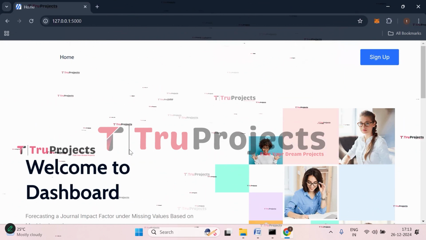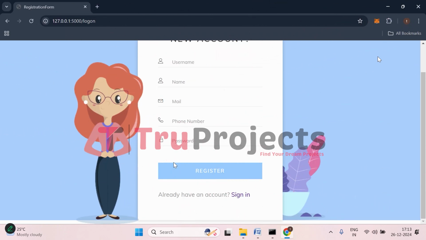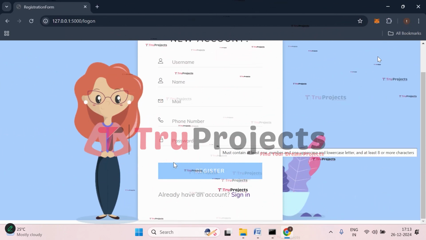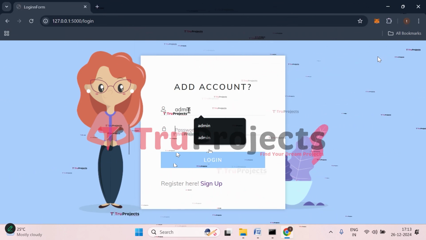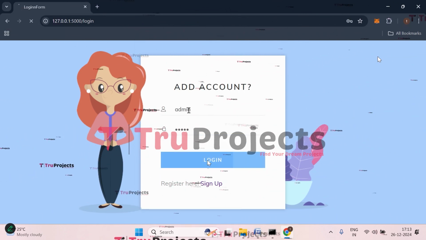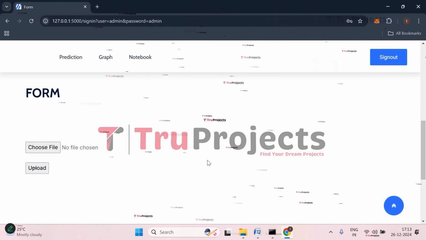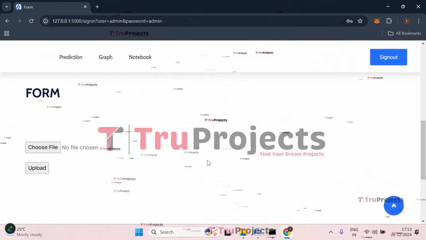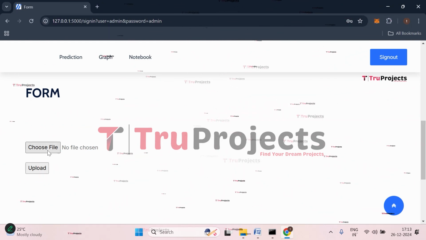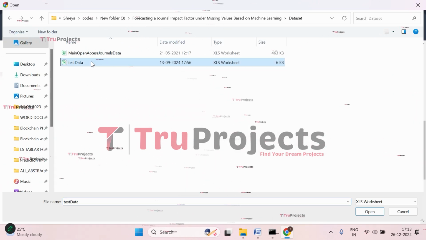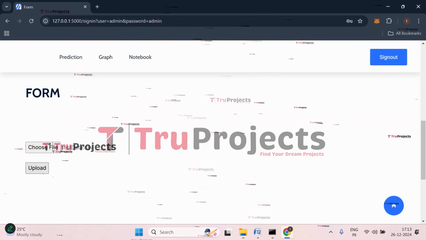This is developed using the Flask framework. So sign up first: click on sign up and enter all the registration details if you are registering newly. I have already registered, so I will directly sign in. Click on sign in and provide your credentials, which are the username and the password. Click on login. We have logged in successfully and we are redirected to the prediction page of the project. Here you can see the choose file button, right? We need to click on that for uploading the test case file. So click on that. This is the file that we are supposed to upload. Select it, click on open, and here we are supposed to click on upload.